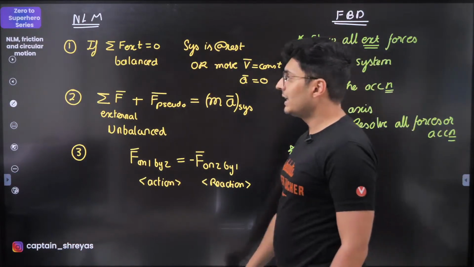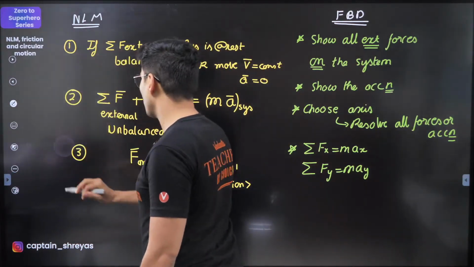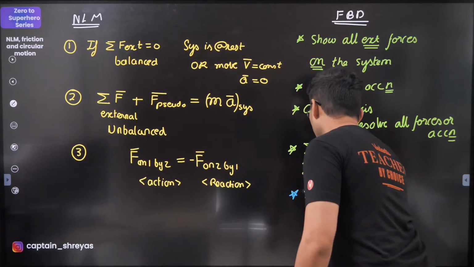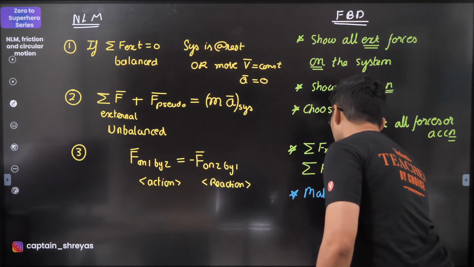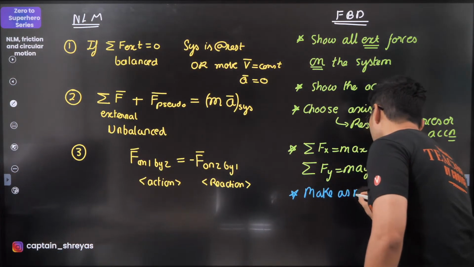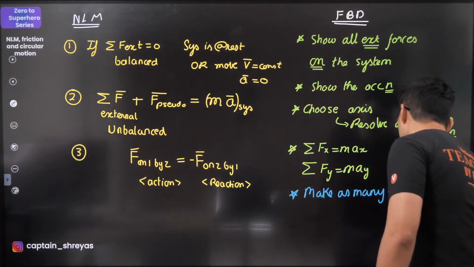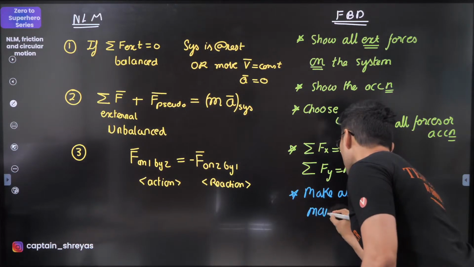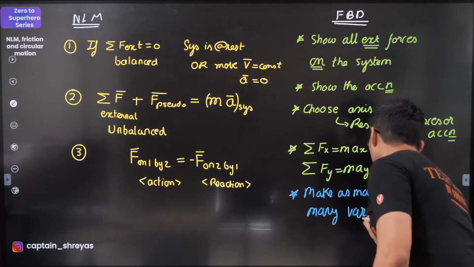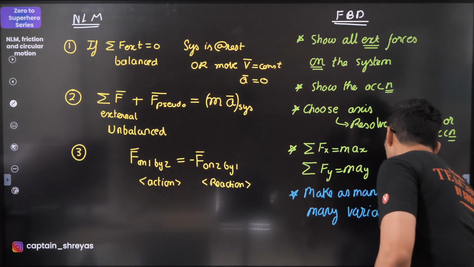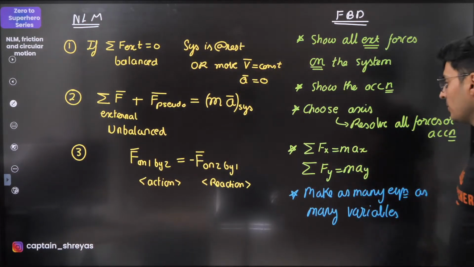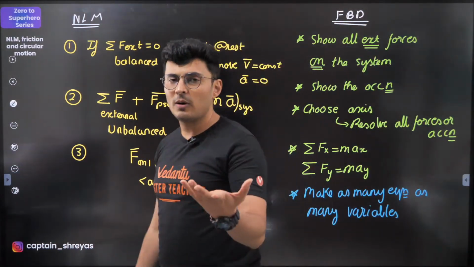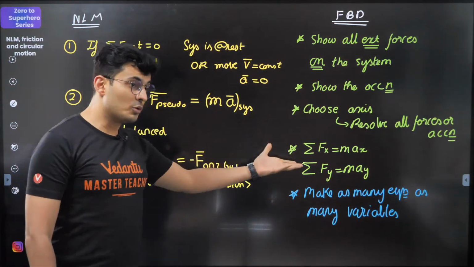Now, if needed, these are some extra rules. Make as many equations as variables. Now, where are you going to make equations from? Some of the ideas that I can give you guys is constrained motion.